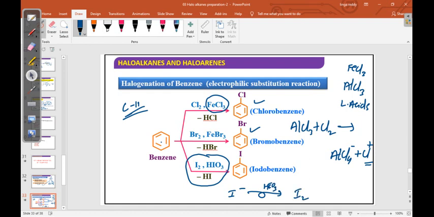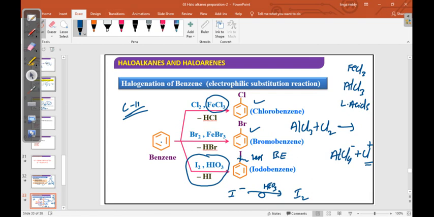This iodine again reacts with benzene, because actually the iodine-benzene bond distance is more, so the bond strength is less. Bond energy is less, so it can break easily. That's why iodine is continuously generating and reacting with benzene, forming iodobenzene. Okay, understood or do you want more?